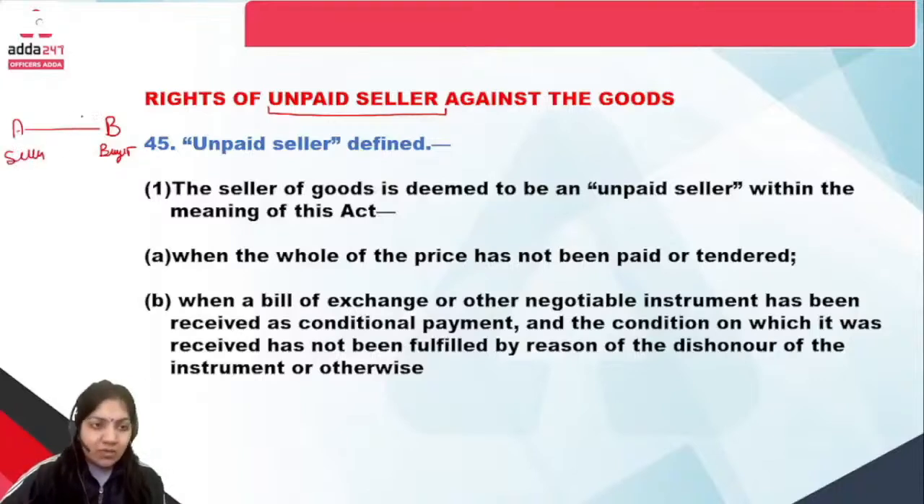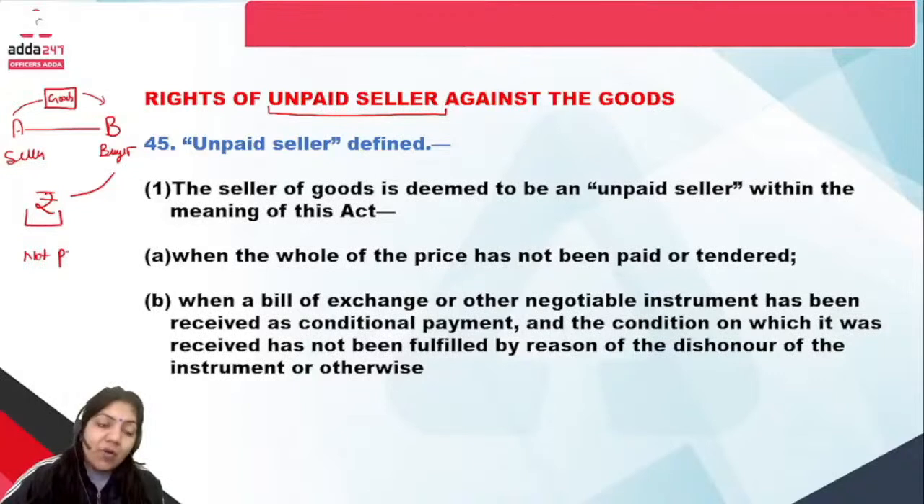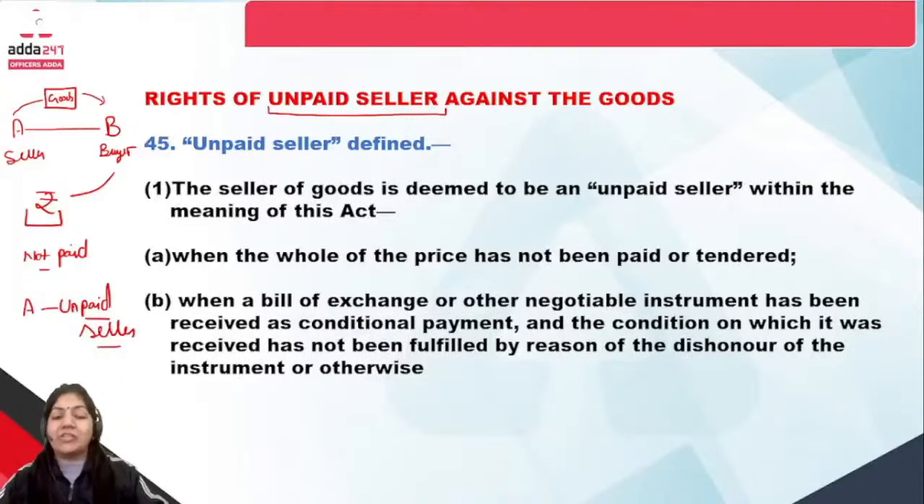The seller has to give the goods to person B, and in that case B has to give the rupees to person A. Suppose person B has not paid the money, then person A will be called the unpaid seller. This is a very simple definition of the term unpaid seller, but we have to see the exact section and the wording of the section.